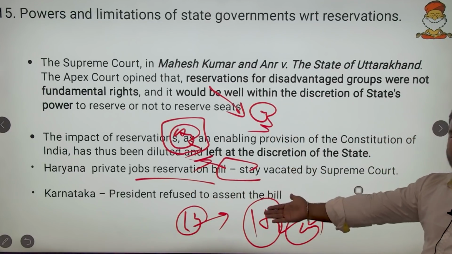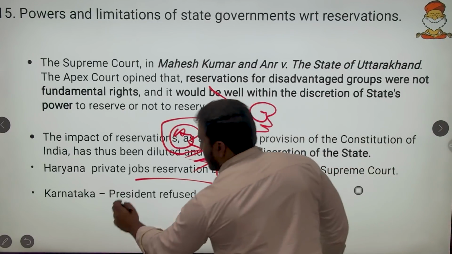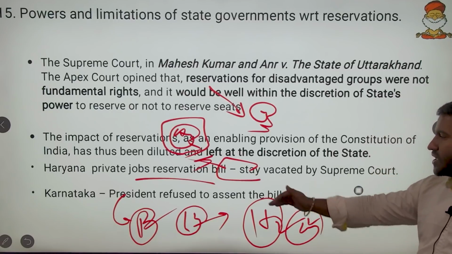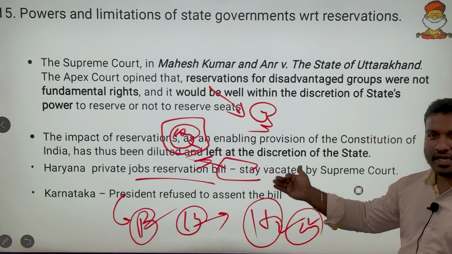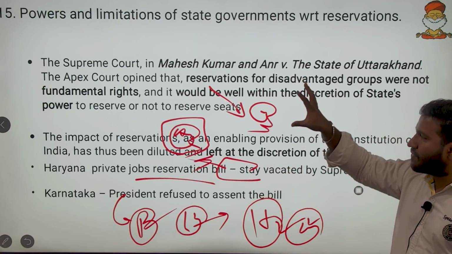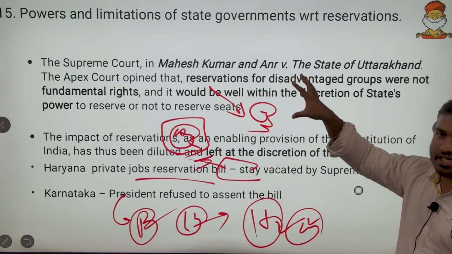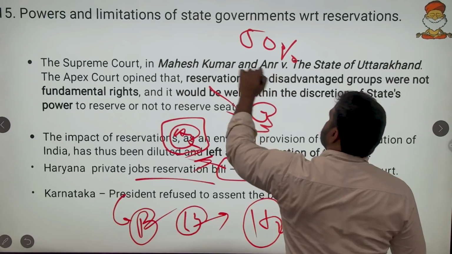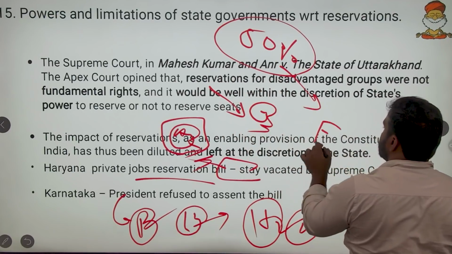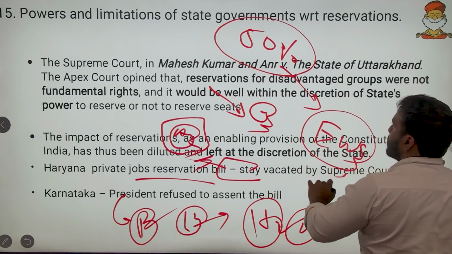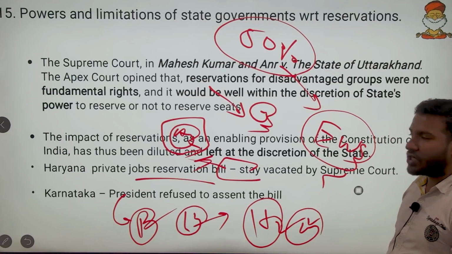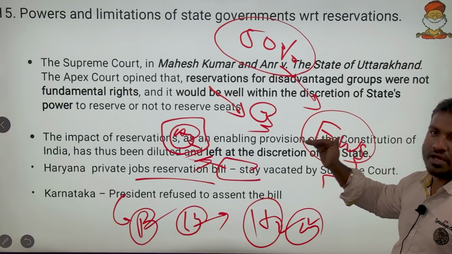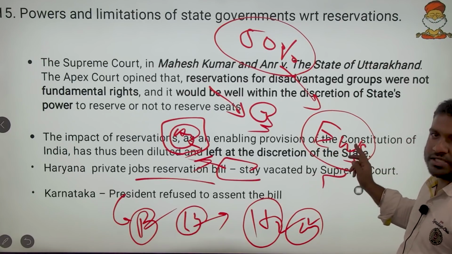And coming to Karnataka's bill, it went to the President. It didn't go to the Supreme Court or a High Court; it went to the President, and the President refused to sign the bill. As of now, the Indira Sawhney judgment's 50% rule stays, until a Supreme Court judgment in the EWS case or others comes, and for promotion also it stays. At the same time, the right to reservation is not a fundamental right. With all these, we will conclude.